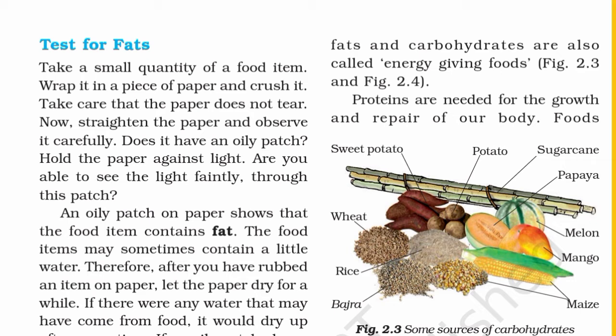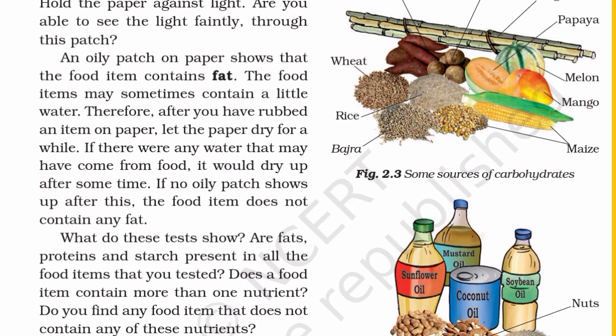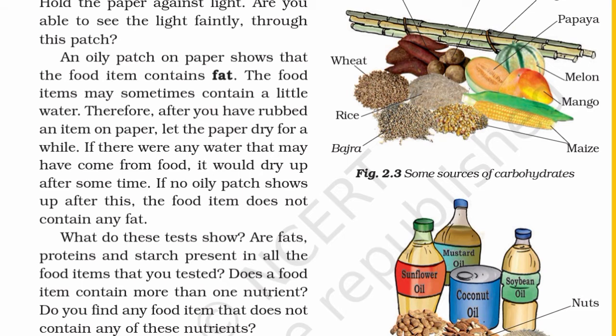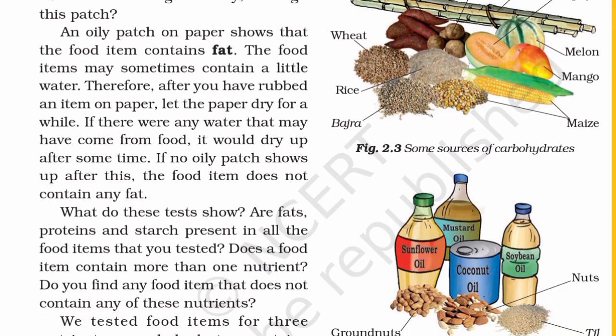Hold the paper against light. Are you able to see the light faintly through this patch? An oily patch on paper shows that the food item contains fat. The food items may sometimes contain a little water. Therefore, after you have rubbed an item on paper, let the paper dry for a while. If there were any water that may have come from food, it would dry up after some time. If no oily patch shows up after this, the food item does not contain any fat.